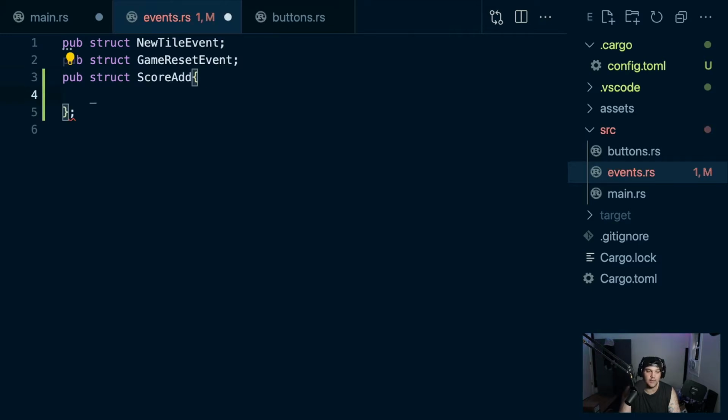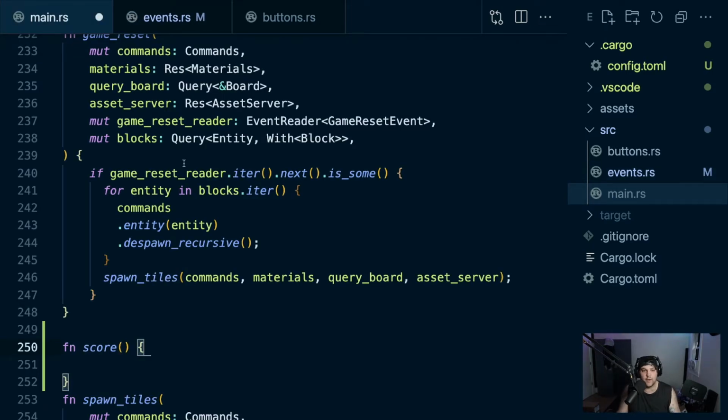We're going to need a tuple struct, and what's the highest number that you can get in 2048? No, you can go higher than that technically. So let's just make this something ridiculous. Like a U32 is fine. We need to keep that state around somewhere.